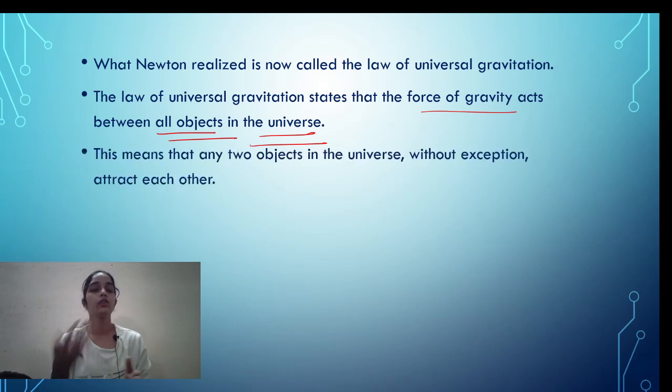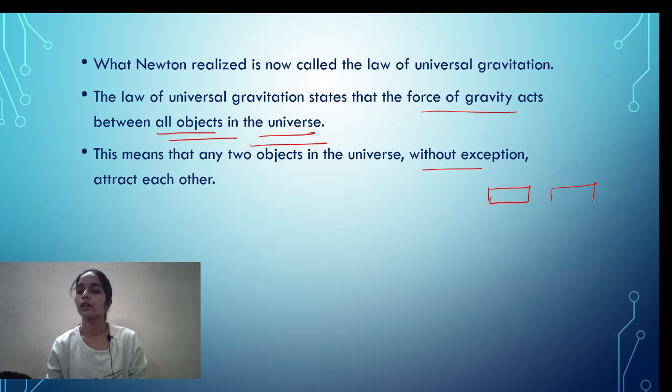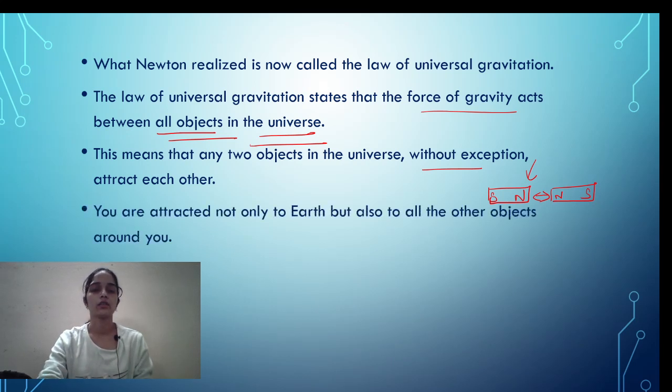Now this means any two objects in the universe, without exception, will attract each other. Obviously there are some exceptions. For example, if we take magnets, they have mass, but if you put the same poles toward each other, then obviously they will repel each other. So there are some exceptions, but that is because of the magnetic effect, which is why they repel. But if you talk normally about the universe, any objects will attract each other. So you are not attracted only to the earth, but also to other objects as well.